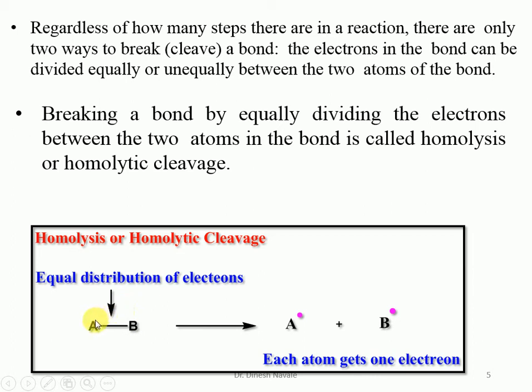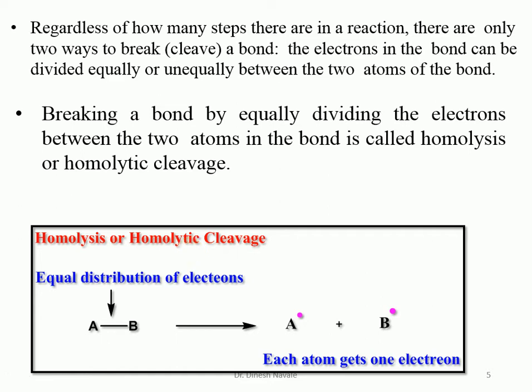and B, if A and B contain a covalent bond, that means there are two electrons. So when the bond breaks, the two electrons will be shared equally by both atom A as well as atom B. So there will be one electron on A and one electron on B. This gives the formation of one electron to each, and this equal distribution of the electrons is called homolysis or homolytic cleavage.